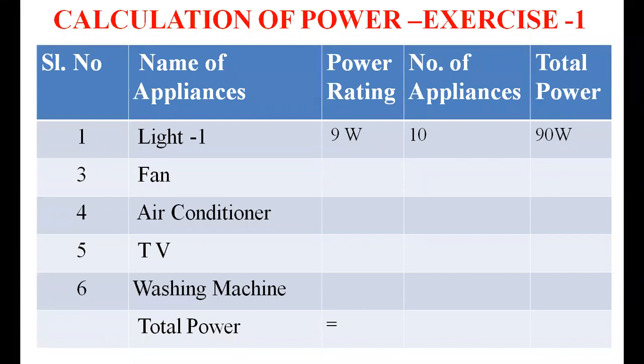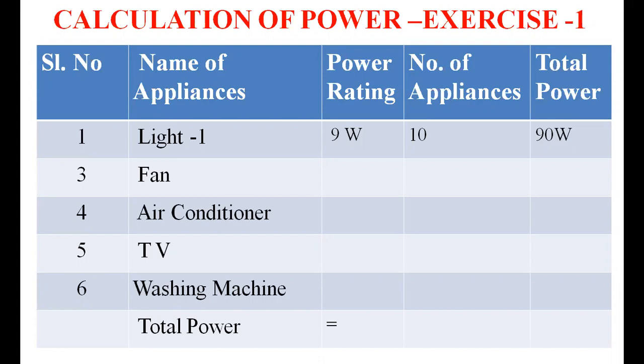And how can you calculate the power in your home? You have to take a list of the appliances that are connected to the supply in your home. One by one, you have to write the name of the appliances and the power rating of each appliance. The power rating is normally mentioned on the appliance. If you are buying an LED light, the power rating of the LED light is clearly mentioned. Either it will be 9 watt or 12 watt or 20 watt, like that.